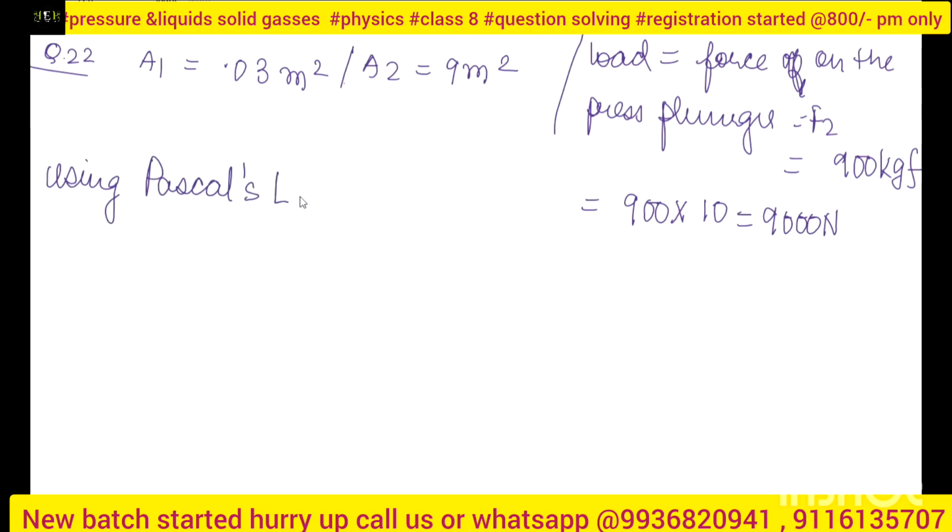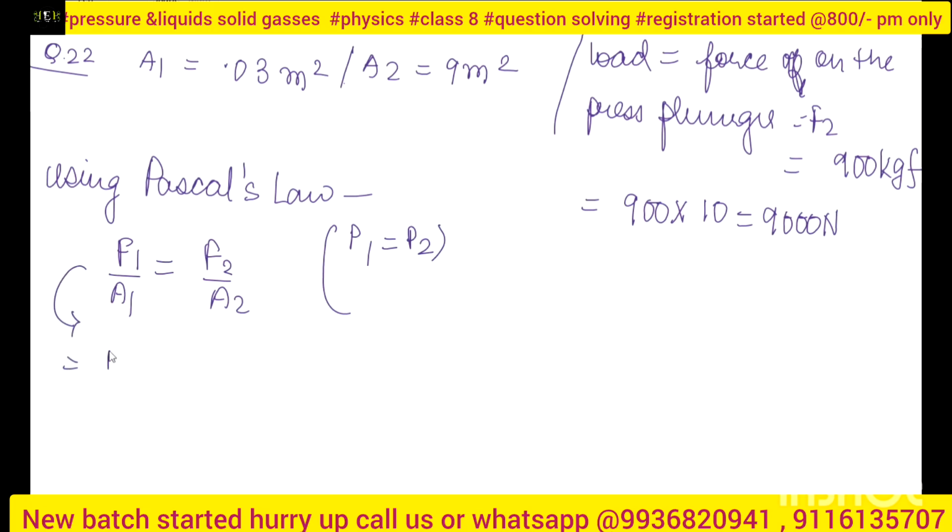Pascal's law, because right now we have discussed what Pascal's law is, that we use it mostly in hydraulic machines. So F1 upon A1 is equal to F2 upon A2. How does this come? This comes from pressure. Sorry, pressure 1 is equal to pressure 2, right? So from this I get F1, which is nothing but A1 upon A2 into F2, right? So I will put the values: 0.03 upon 9 into 9000. Okay, so what will I get?